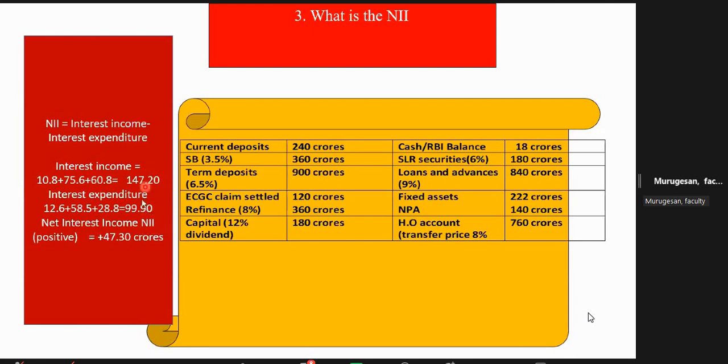So NII is the difference between these. Here NII is positive. Sometimes it will be negative also, because NPA is more. Sometimes it may become negative, or if the HO account has no price. So here it is positive, just an example, because they will not give too big a problem since your time is only 1 minute.